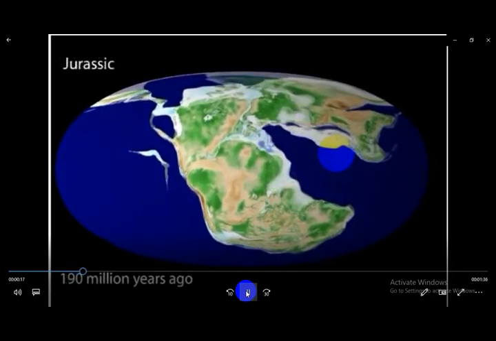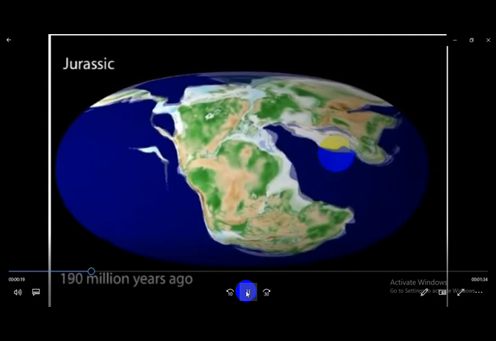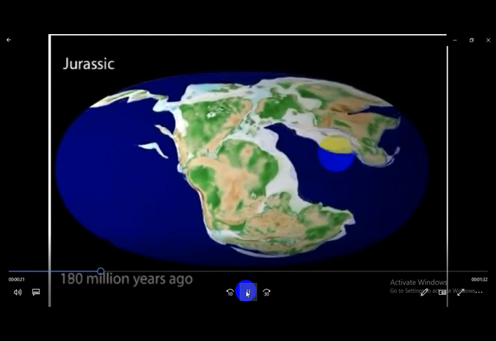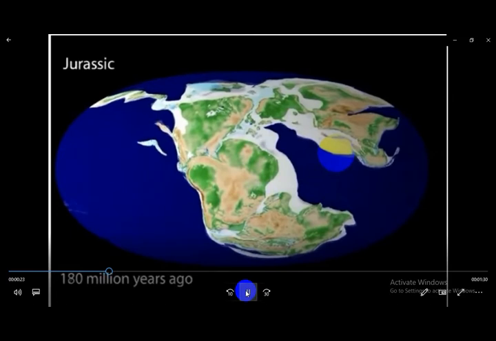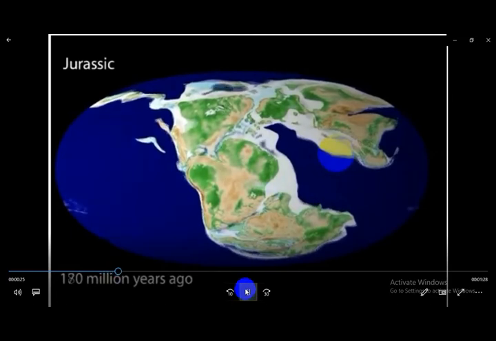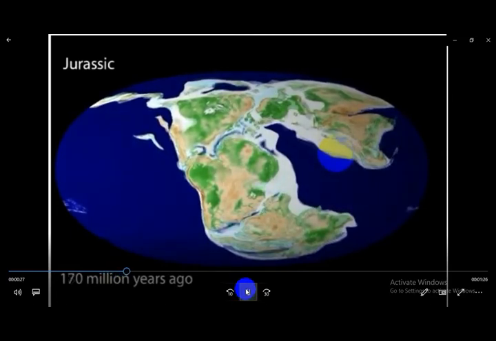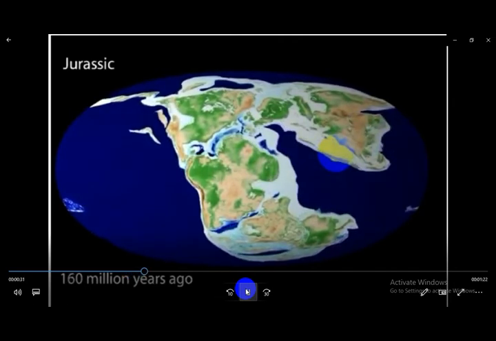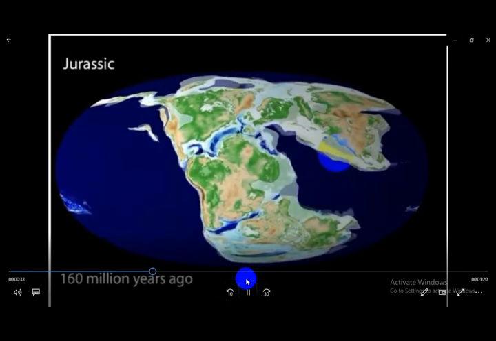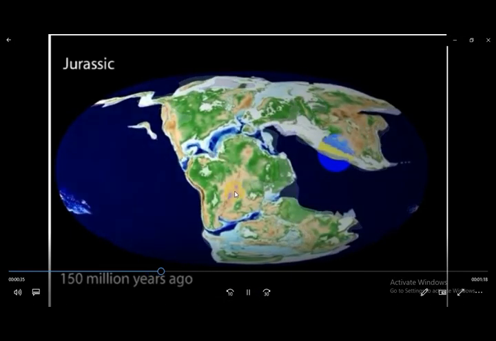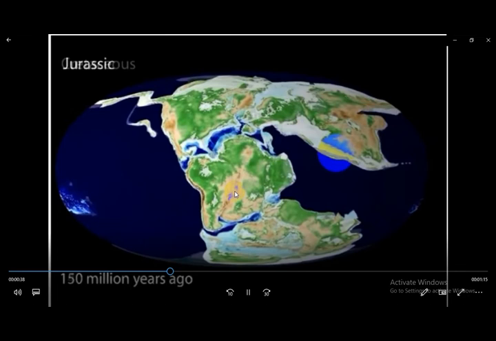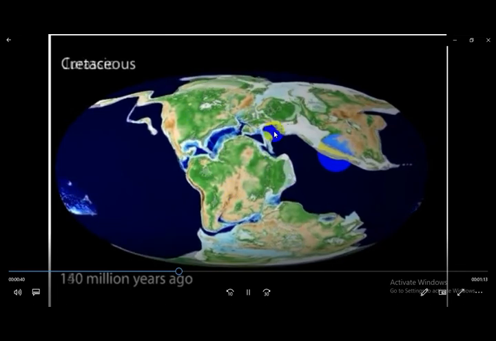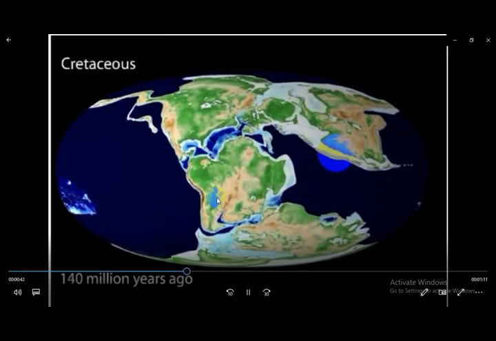During Jurassic, the splitting of this single landmass started. Pangaea was split into Laurasia and Gondwana land.